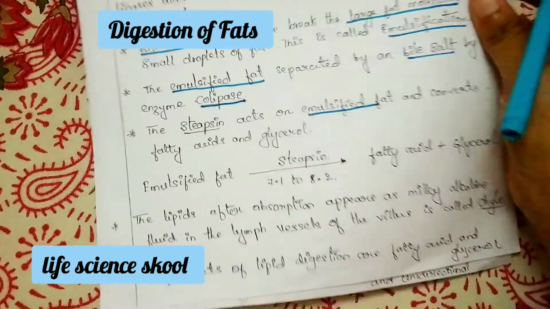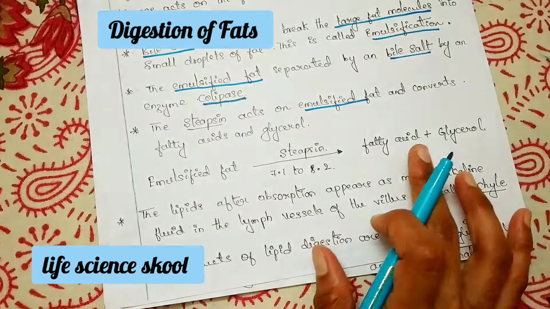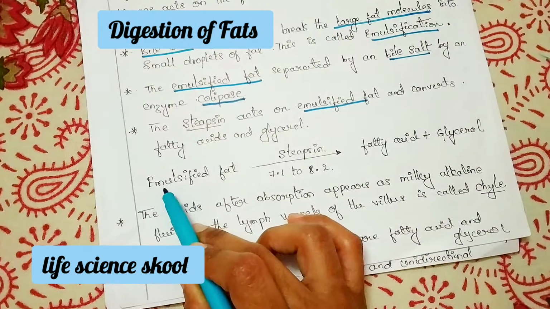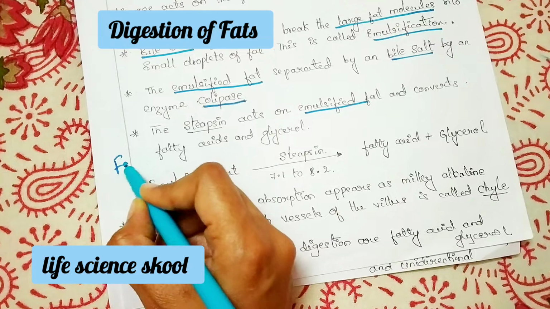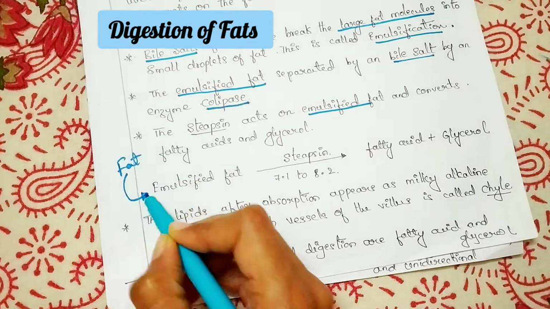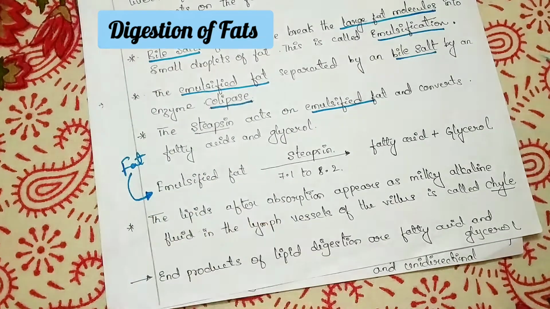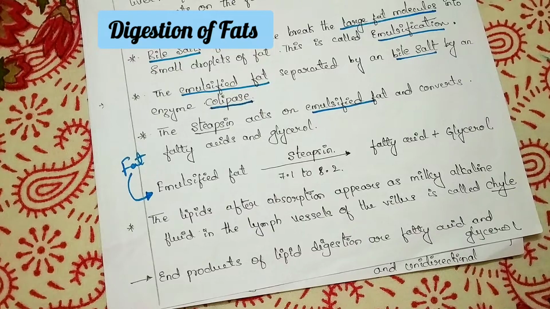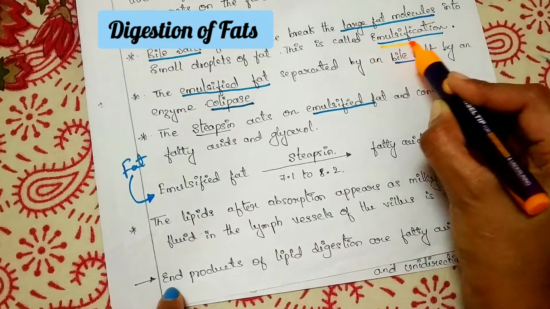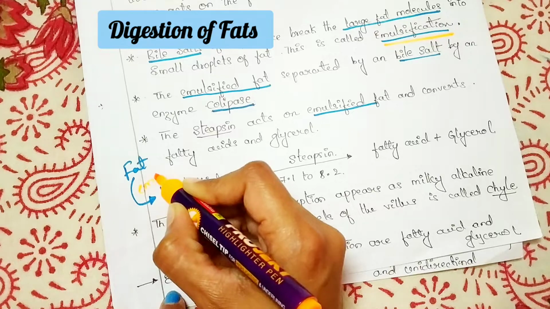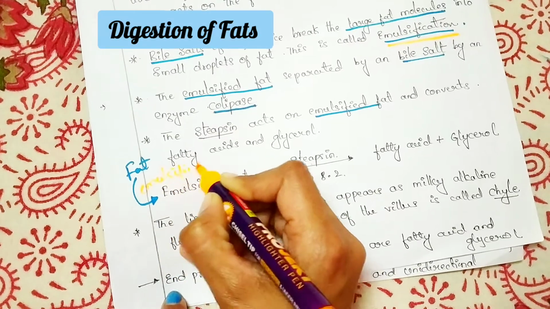To help you understand, you can remember it by this equation. Firstly, the fat is converted into an emulsified fat by the process called emulsification.